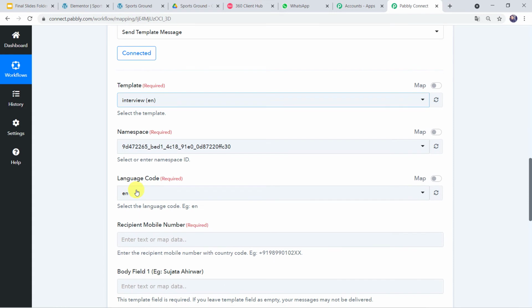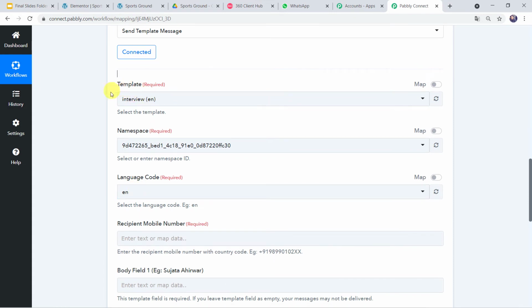Now here we have to select the template. So you might be thinking, what is a template? A template is simply a message that we want to send on the WhatsApp number of the customer. As we cannot send the messages directly on WhatsApp, first we have to create a template. We have to get it approved from Facebook, and once it is approved, then only the messages can be sent on the WhatsApp number through that template. That is the reason we have to select a specific template over here.